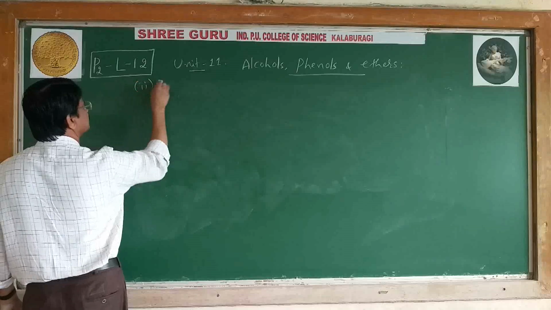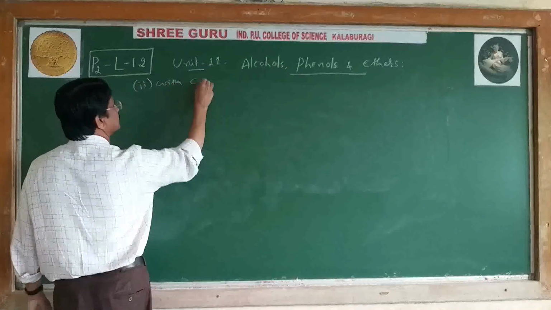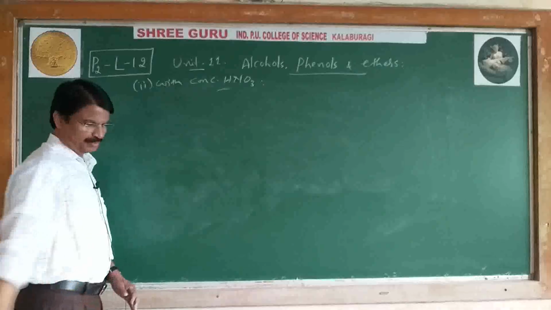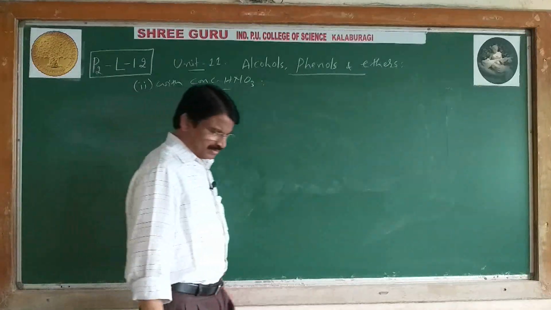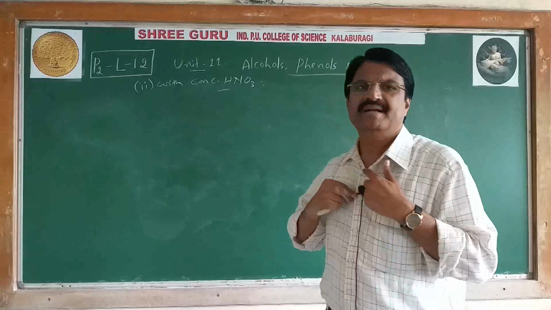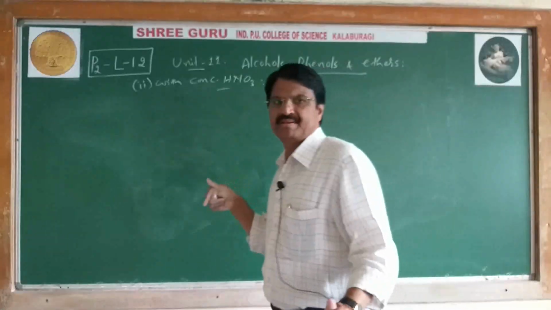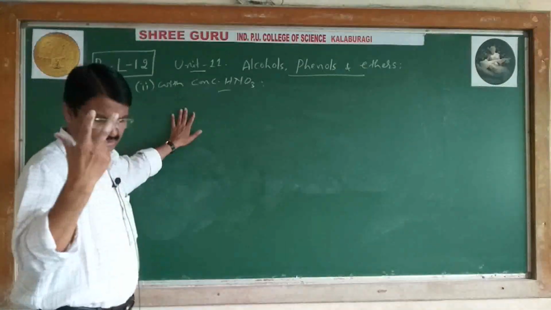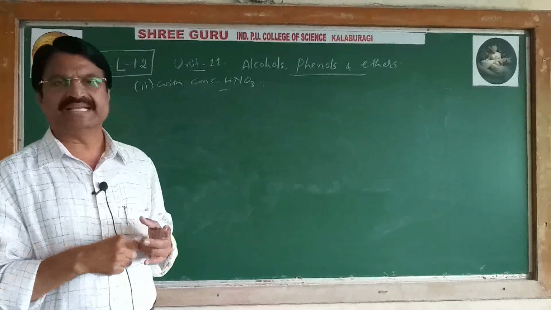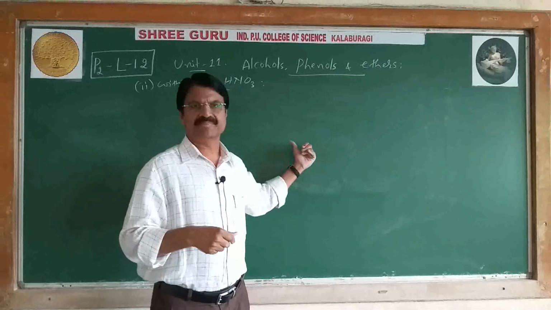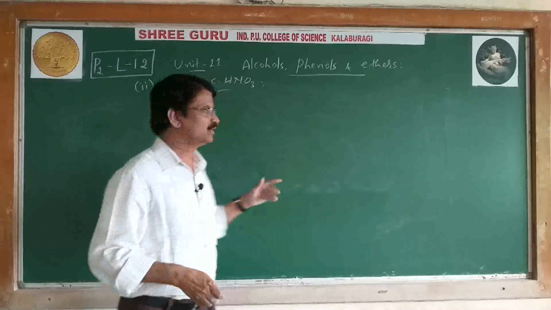Second one. It is also important. When you add concentrated nitric acid to phenol, this gives a yellow solid called picric acid. 2,4,6-trinitrophenol is formed. 2,4,6-trinitrophenol.